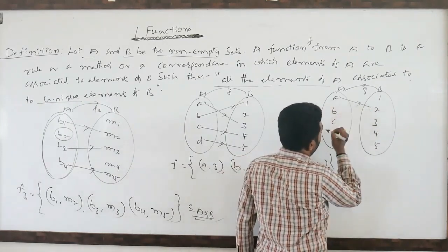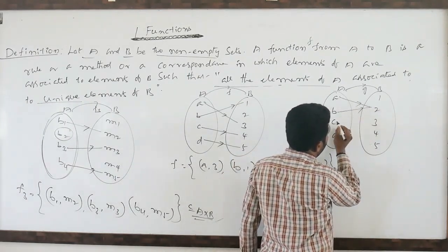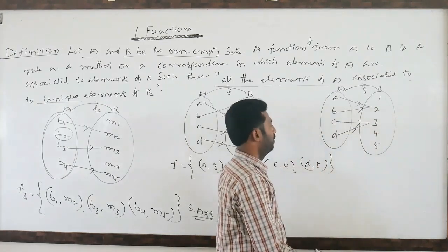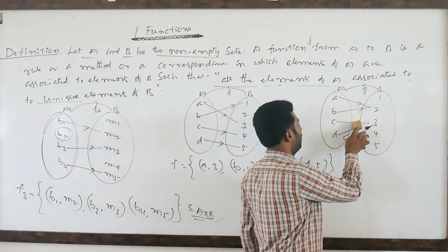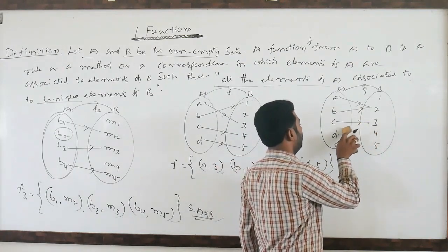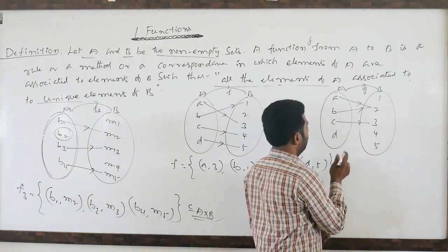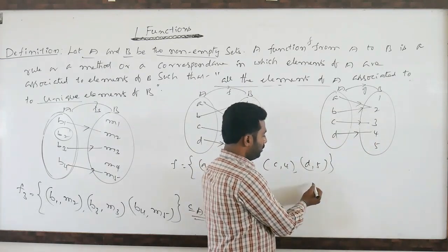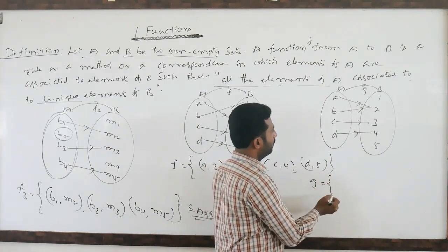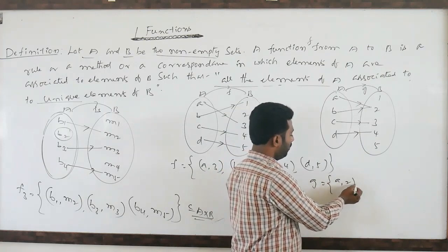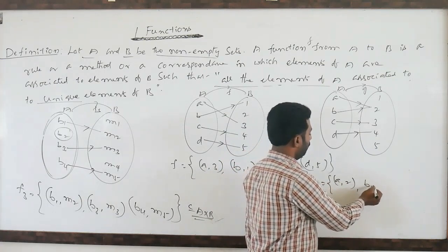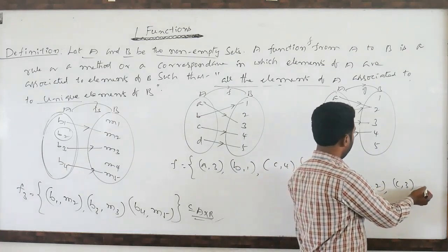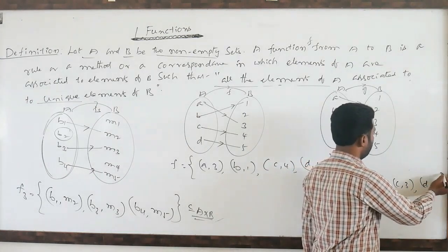So 1, this is 2, 3, and this is 4 I will take. So G is a relation: A comma 2, B comma 2, C comma 3, D comma 4.